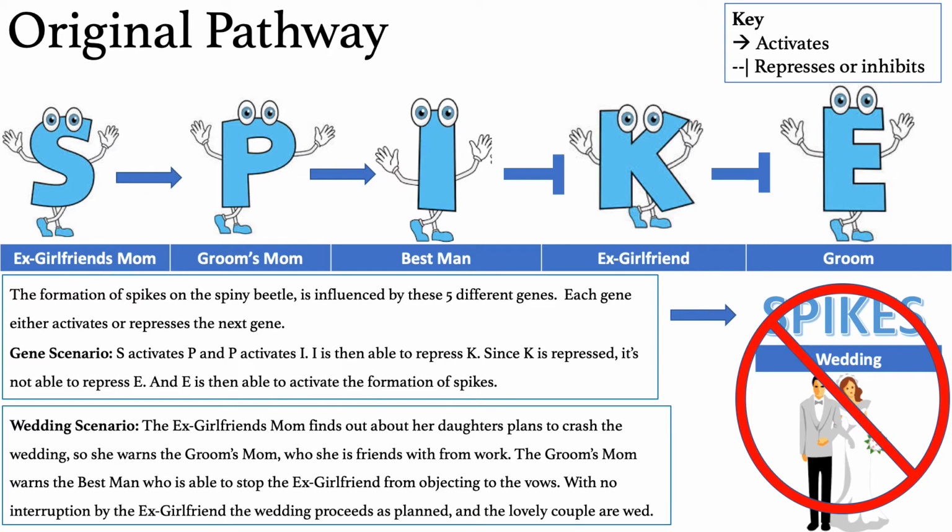So in the wedding scenario, the ex-girlfriend's mom finds out about her daughter's plans to crash the wedding, so she warns the groom's mom, who she is friends with from work. The groom's mom warns the best man, who is able to stop the ex-girlfriend from objecting to the vows. With no interruption by the ex-girlfriend, the wedding proceeds as planned, and the lovely couple are wed.